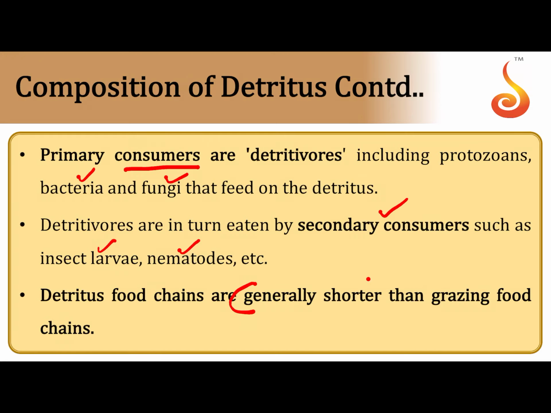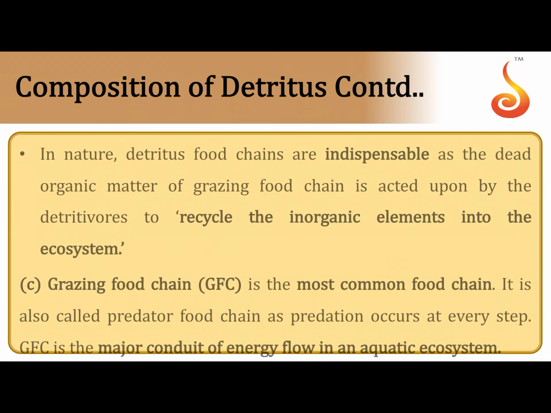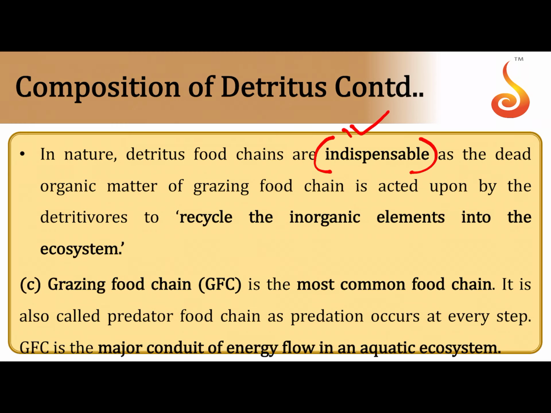And these food chains are generally much shorter in comparison to the grazing food chain that we will be discussing in a short while. However, one must remember that the detritus food chain is completely indispensable. It is very necessary in an ecosystem, because imagine if not for the detritus feeders, all the organic nutrients would have remained locked in the dead bodies and dead remains of plants and animals, and wouldn't be cycled back into the ecosystem. So it is very important, because the detritus food chain converts the decaying organic matter into inorganic substances, which are released back into the trophic levels.